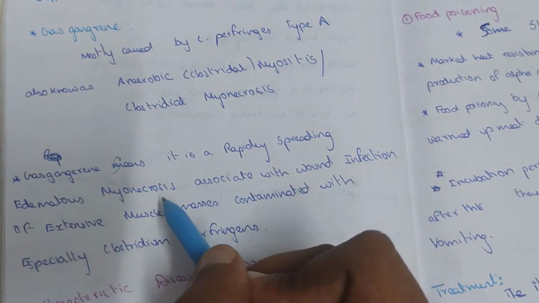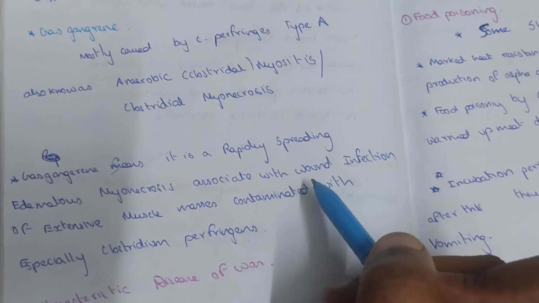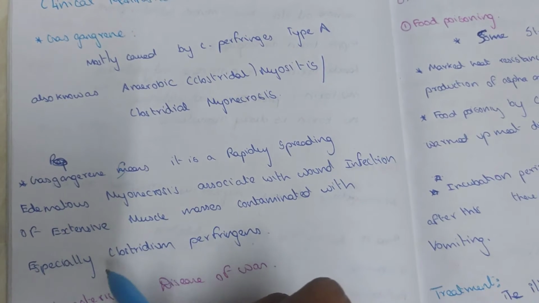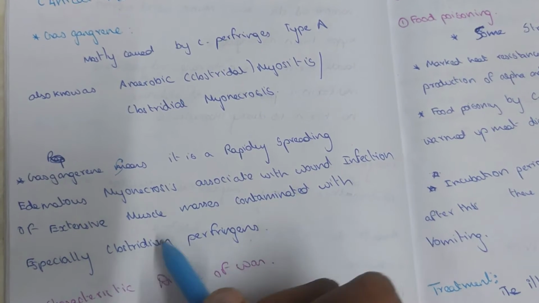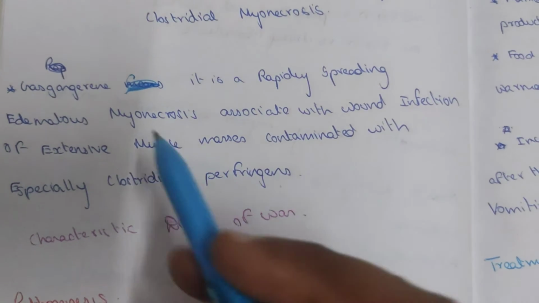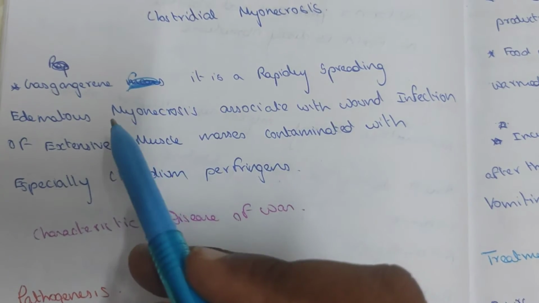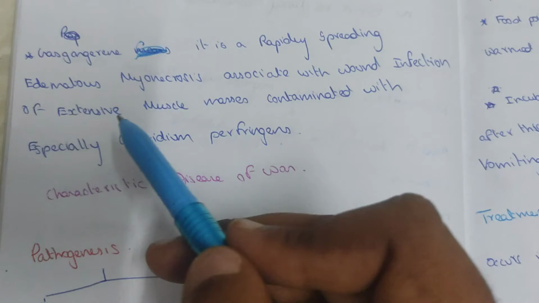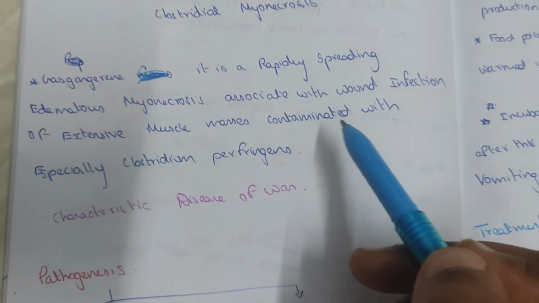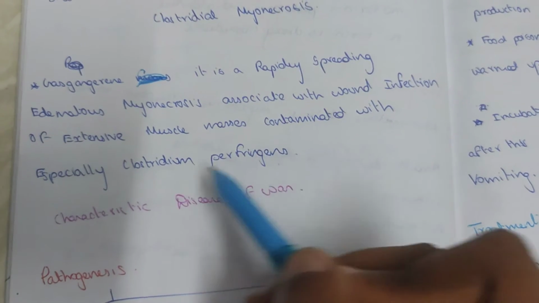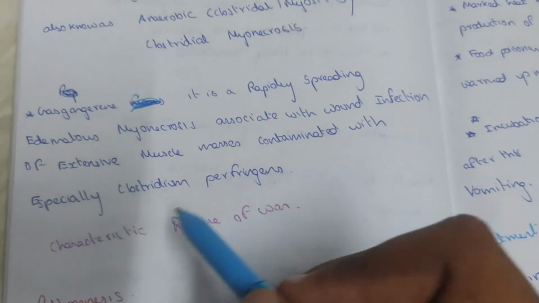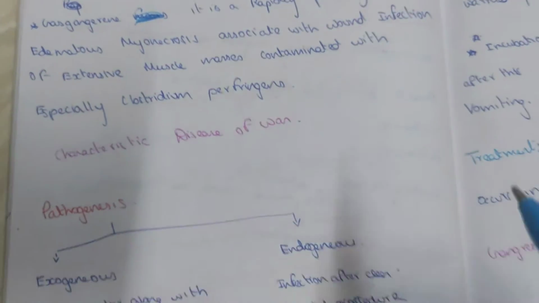Gas gangrene is a rapidly spreading edematous myonecrosis associated with wound infection and extensive muscle mass contamination, especially with Clostridium perfringens. Gas gangrene is a characteristic disease of war.